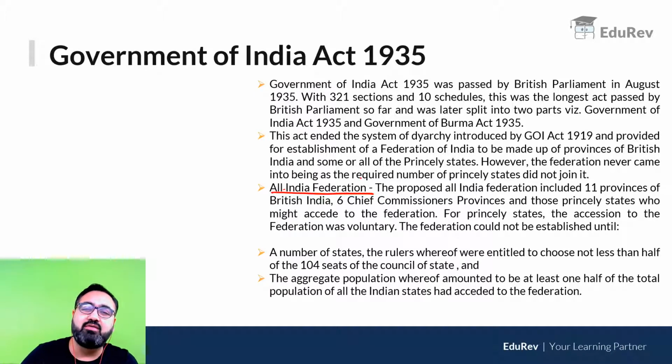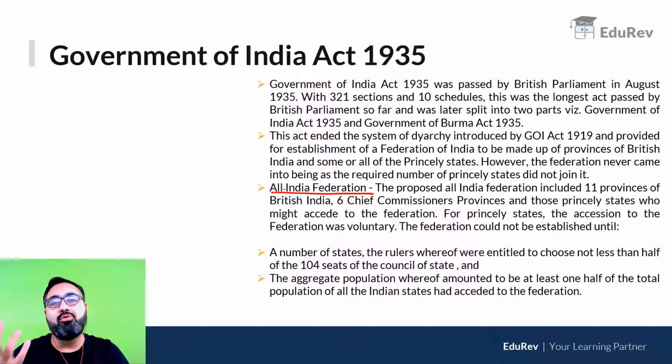Why would they want to give up their power and come under one common government when they can have their own rule in their own areas without anyone to answer? That is why, because it was voluntary, most of the princely states refused to join it. And because they refused to join it, the All India Federation never came into being.